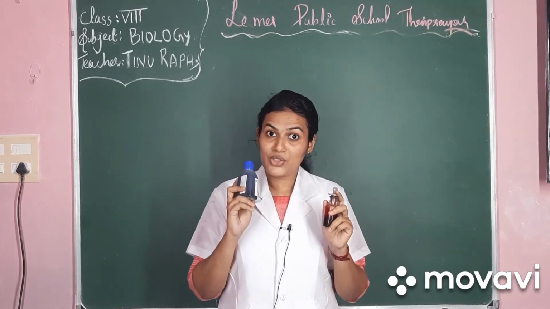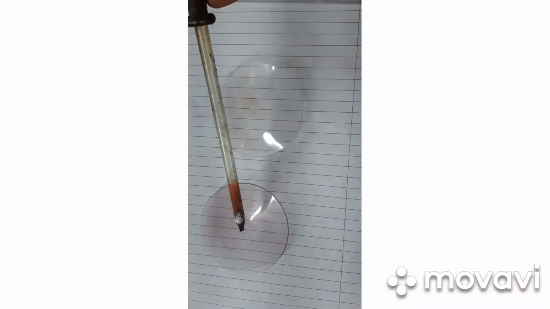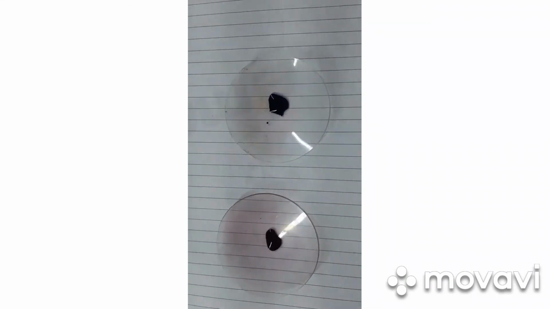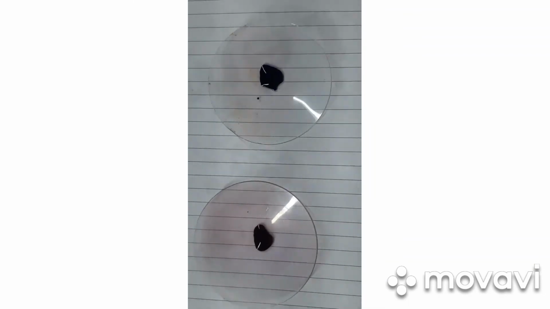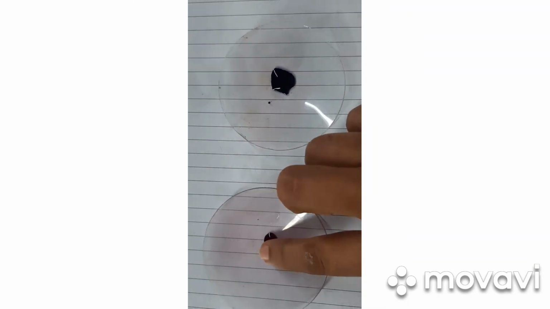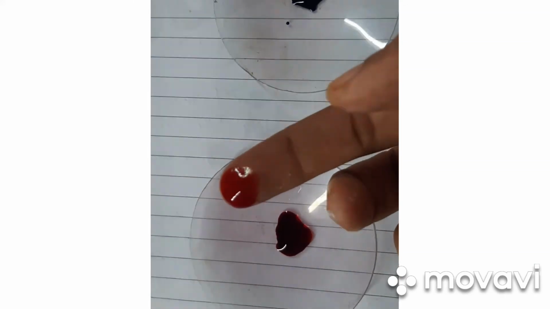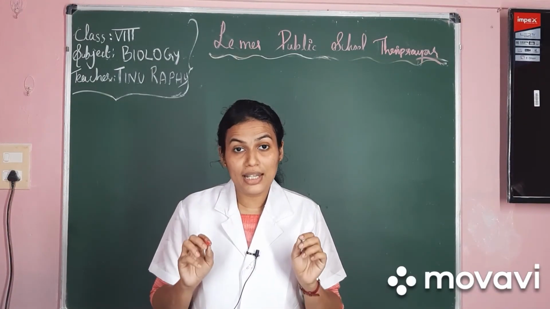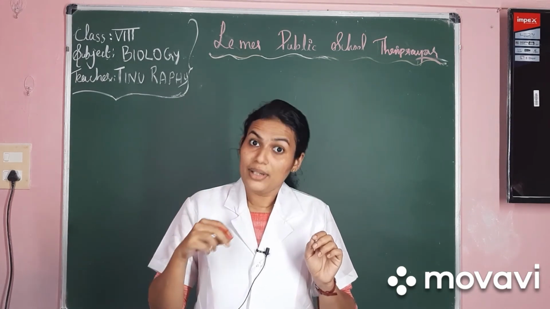So I have brought those stains to your classroom, and let's see how the stains are. I don't know whether you can see the color. See what is the color of the safranin dye. It has a pink color, and the methylene blue has a blue color. So what are the stains used for? The stains are used to give color or to dye the cells.